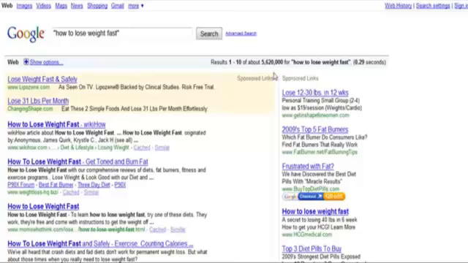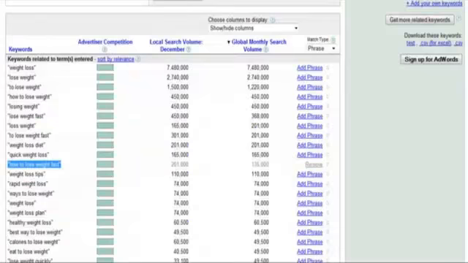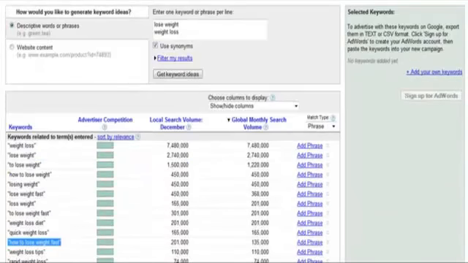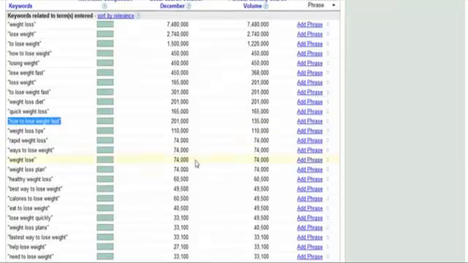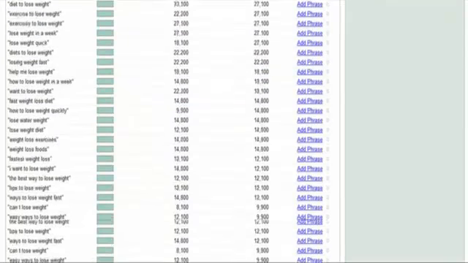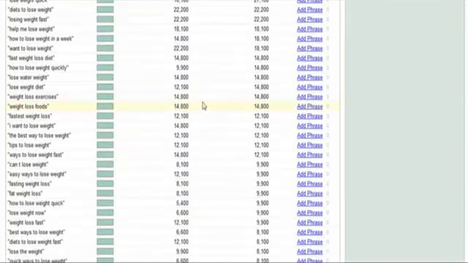What I find here is that there's still actually a lot of competition for this in the 5 million range, so it's probably not going to be the best keyword phrase for us to target, obviously. So you can come back over here and choose remove from that keyword phrase. Or you can keep it added just so you understand that this keyword phrase is getting quite a bit of volume, so you understand that that would potentially be a phrase that you could write an article about. But the important thing is you want to try to find titles that you can possibly rank for, because that's very, very important.